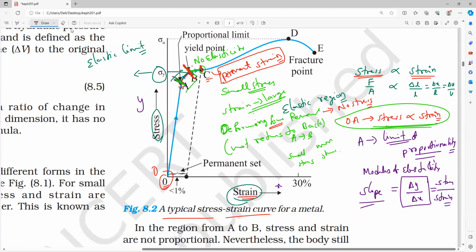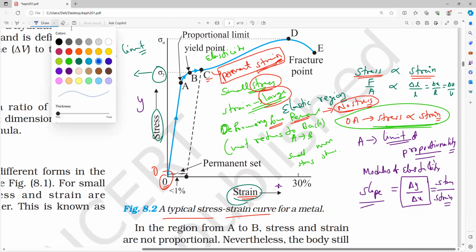Now, once it crosses B to C, a small change in stress and a large change in strain will take place. So once the body attains the C point, if you remove the deforming force, means the applied force, stress will become zero, but still strain will exist. That is what we call permanent strain. I hope you are all clear now. Any doubt, you can ask me. Understood?